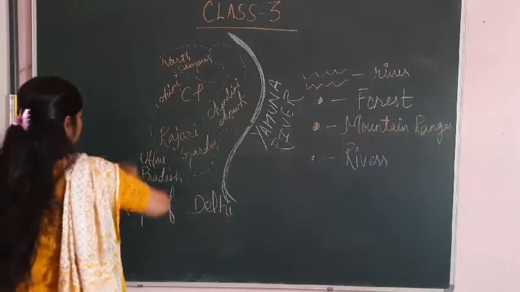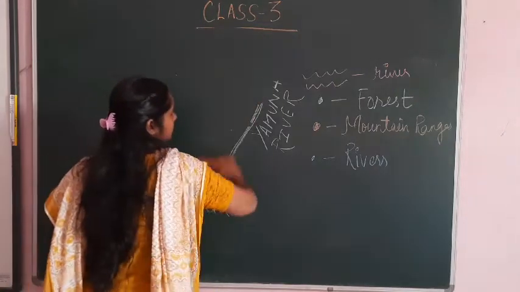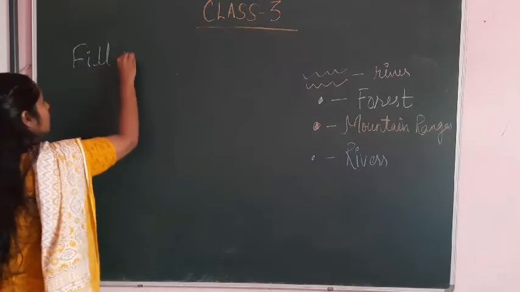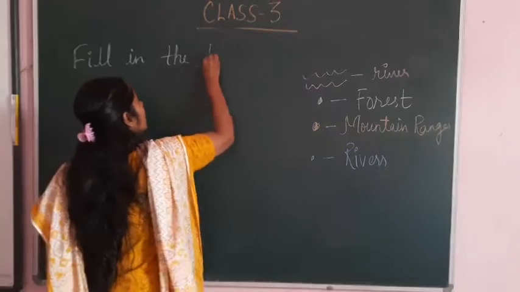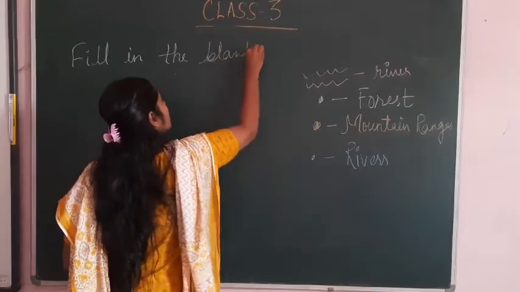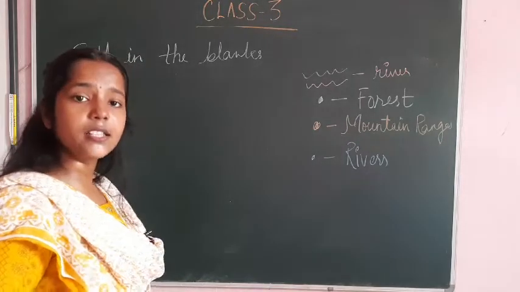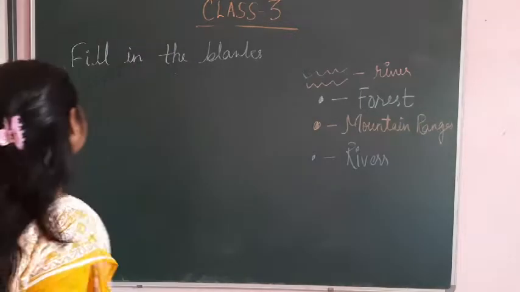Come to the exercise part, which is filling the blanks. The question is, a book of maps is called dash. You have to fill the blank.